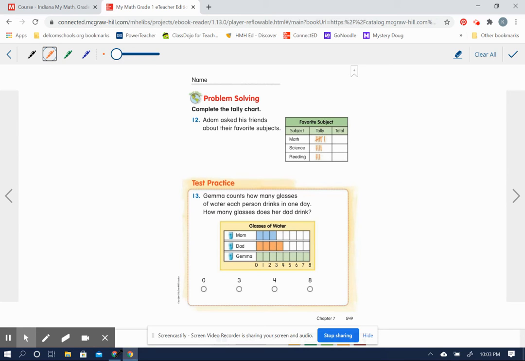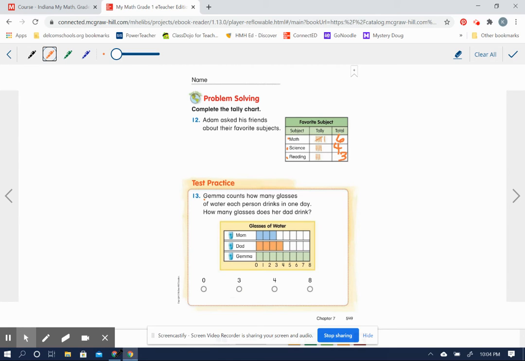Okay, so the title of this chart is Favorite Subject between Math, Science, and Reading. Okay, 5 plus 1 more is 6 people said math was their favorite subject. 4 people said science. And 3 people said reading. Okay, so this says Adam asked his friends about their favorite subjects, and this is what they said. So we just filled in that tally chart and wrote the totals.